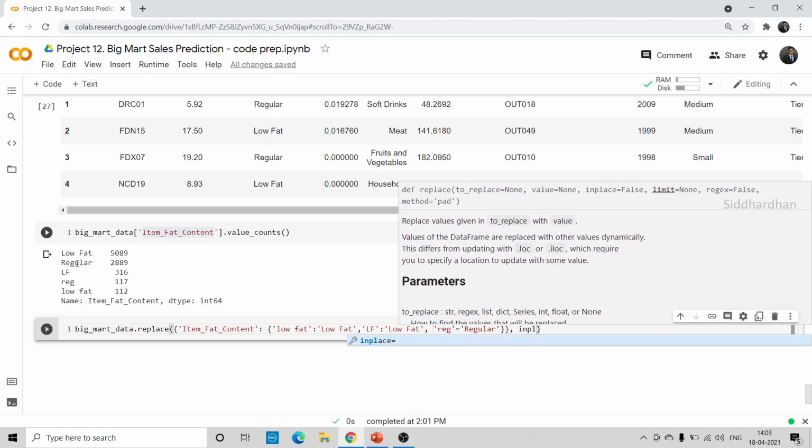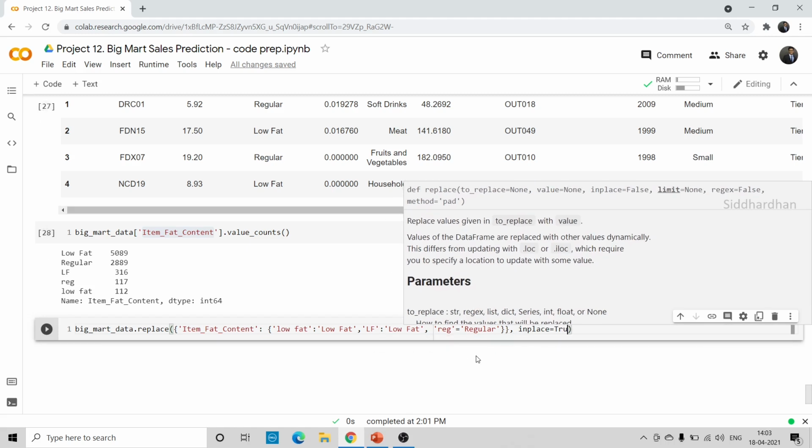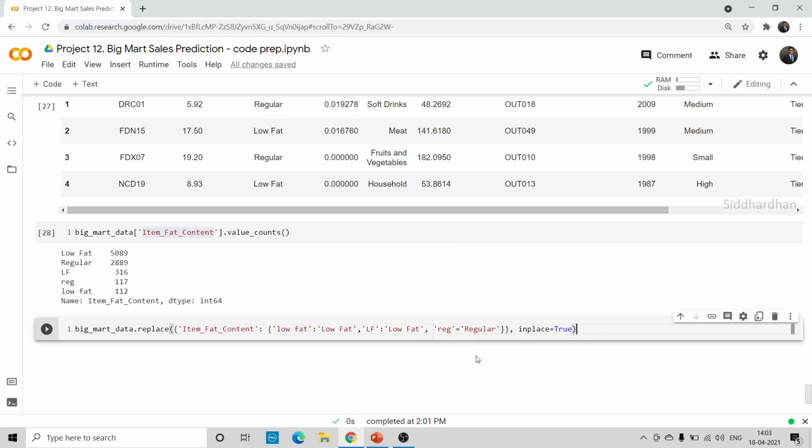So this will replace all those values, and it will edit it in the original data frame. So we need to mention in place is equal to true. So we are just taking this Big Mart data, and in the item fat content, we are changing low fat into this kind of low fat. So both are in caps. So this LF also to low fat and reg to regular.